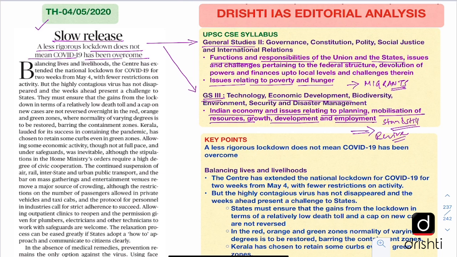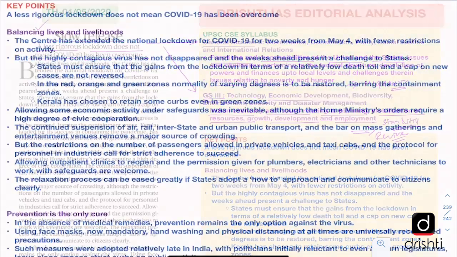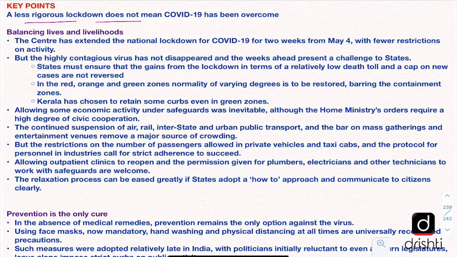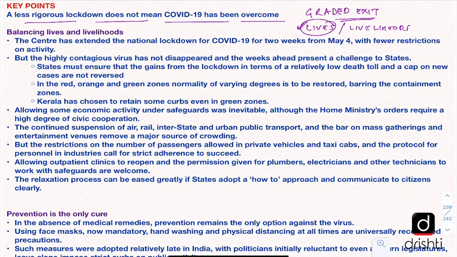So after establishing this linkage with GS paper 2 and GS paper 3, now let us look at the key points. The editorial says that a less rigorous lockdown does not mean COVID-19 has been overcome. And this is very commonsensical, because what we are looking at is a graded exit from the lockdown. There was a choice at one time between saving lives and livelihoods, and the government took the choice of saving lives. But now, as Prime Minister Modi has also stated, we want Jaan as well as Jahan. So we have to focus on both lives and livelihoods.